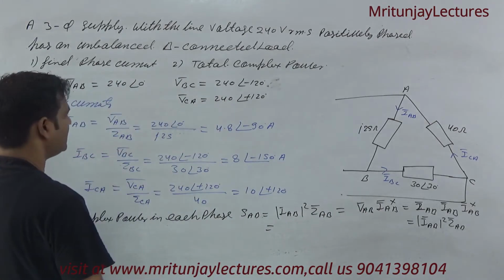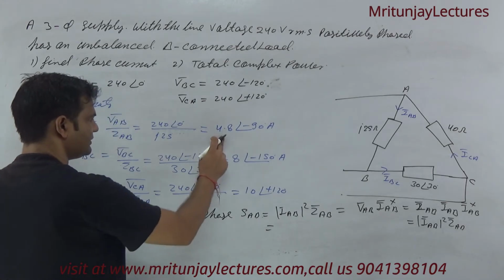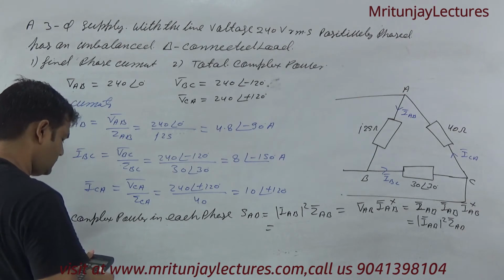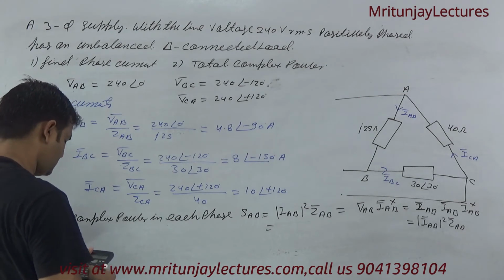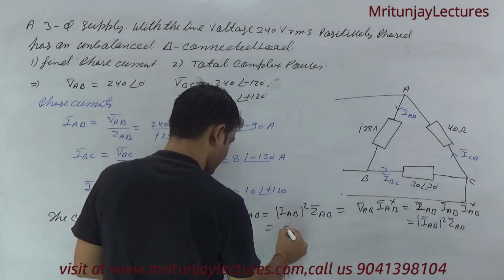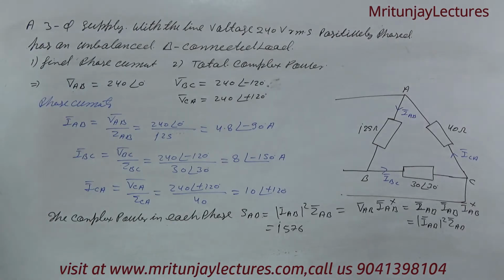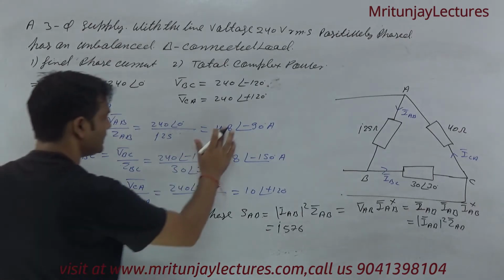Now that is 4.8. This is 4.8 to the whole square into 25. We got 576 J576. Okay. Now for CA, 240 divided by 25... We got 9.6.